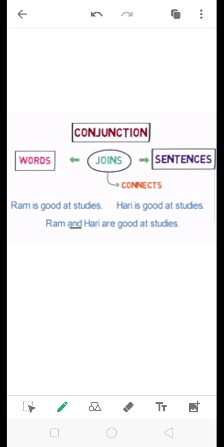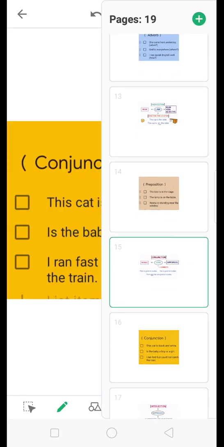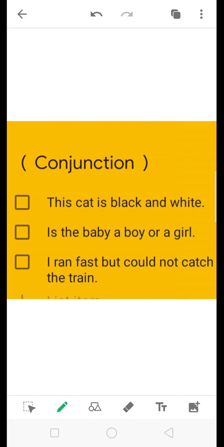This cat is black and white. Is the baby a boy or a girl? I ran fast but could not catch the train. And, or, and but. All these are conjunctions here.